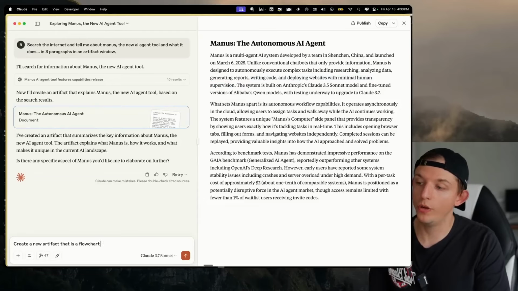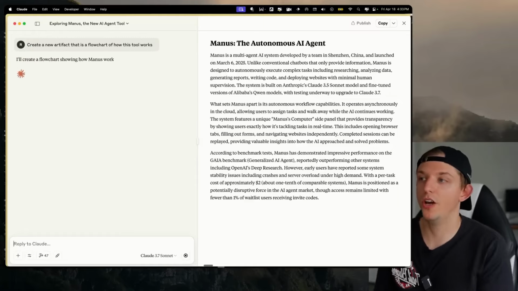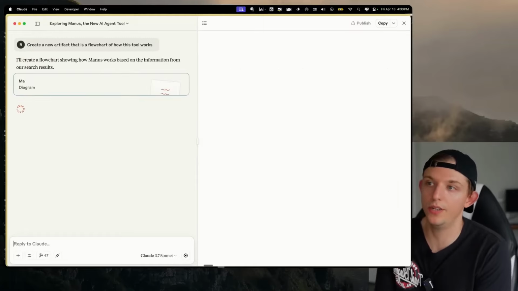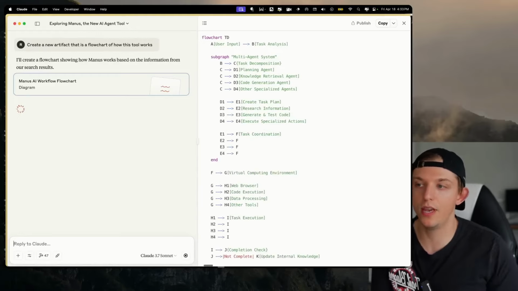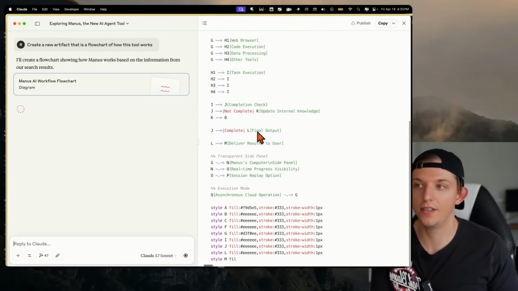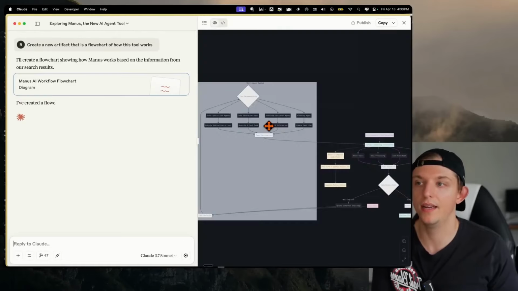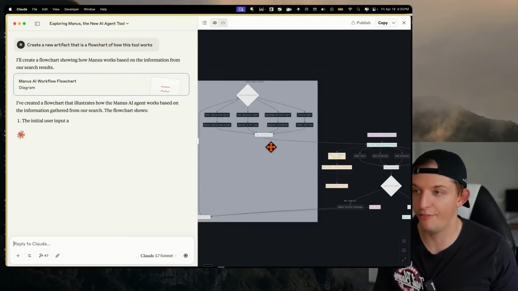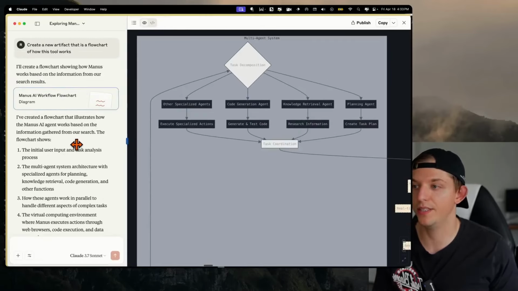That is a new flowchart of how this tool works. And this is one of my favorite parts of Claude, it's really, really good at generating flowcharts in what's called Mermaid. So this is a Mermaid syntax here. And it's just going to automatically convert, once it's done coding, into a full flowchart. And so we can see here, and so we can actually bring this over here.